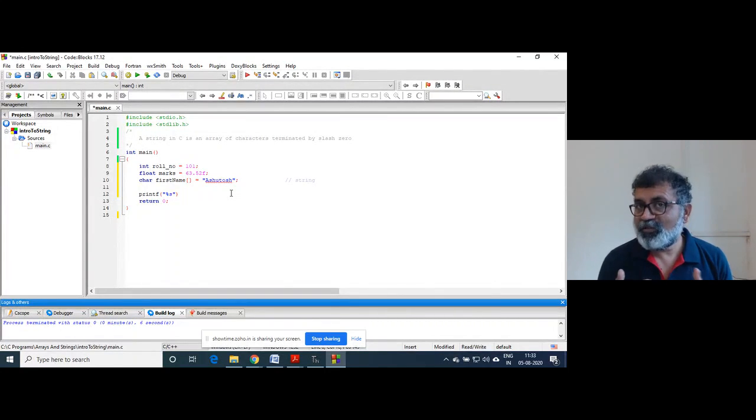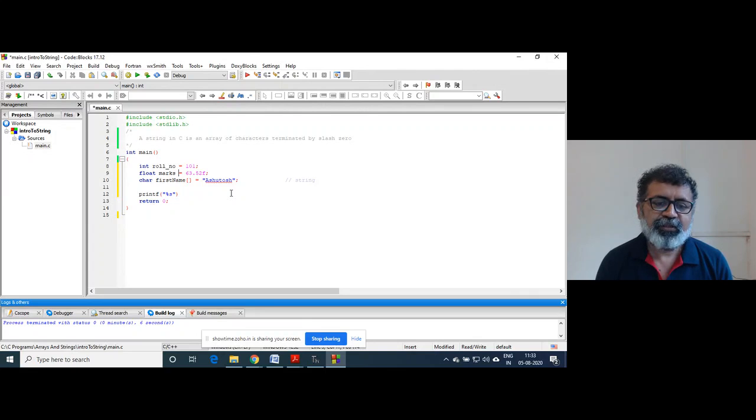Now see the difference. Why is string regarded as different from an array of integers or an array of floats? You should know why this is a separate chapter, why this has got special treatment. This roll number is an integer, so we use percent d.